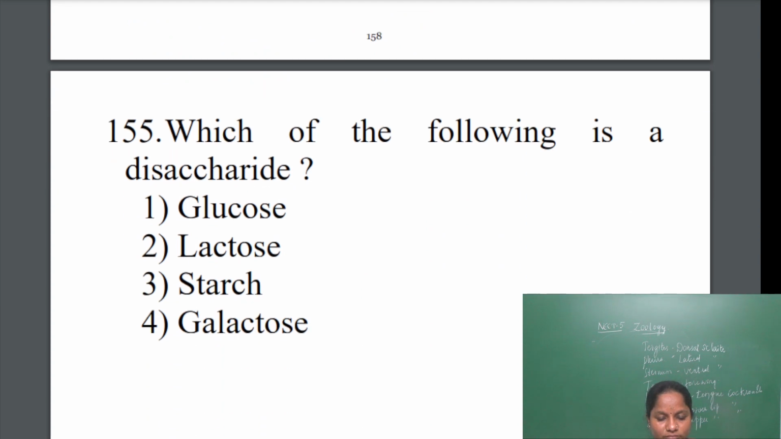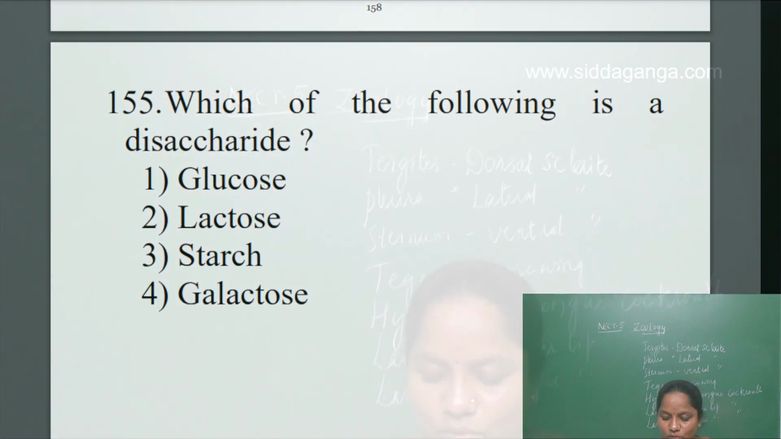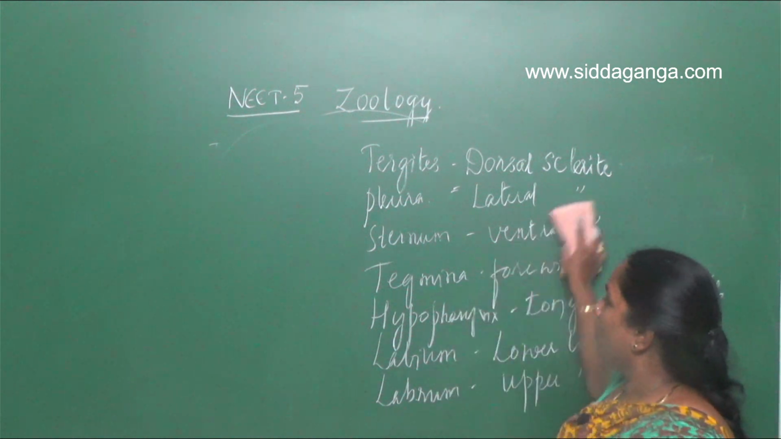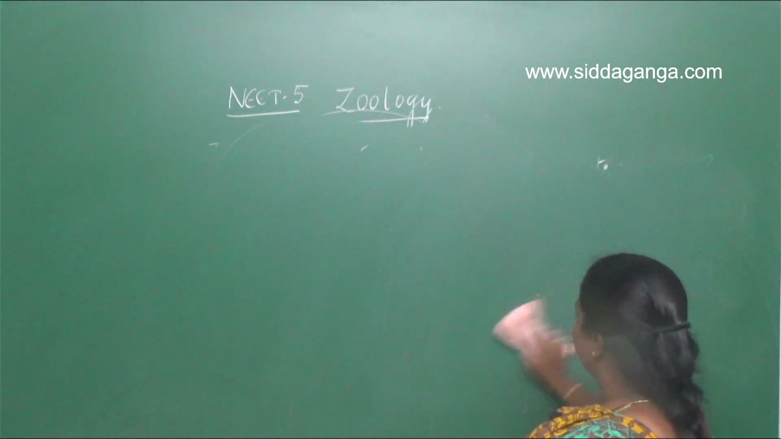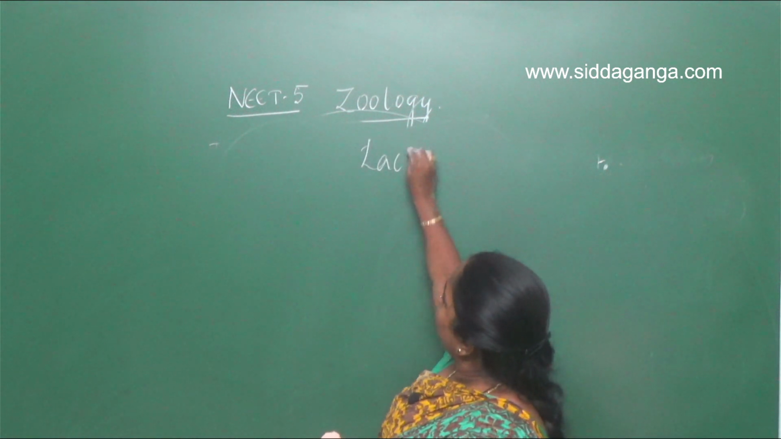Next one. The next question is which of the following is a disaccharide? What is a disaccharide? That which is made up of two sugar units. So glucose is a monosaccharide, lactose is a disaccharide. What does lactose contain? Lactose contains glucose and galactose. So lactose is a disaccharide.